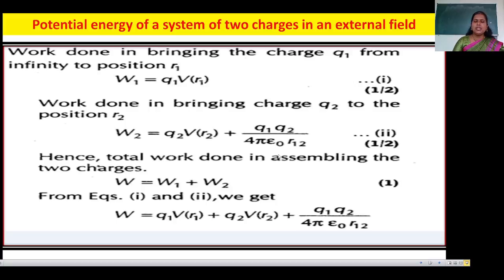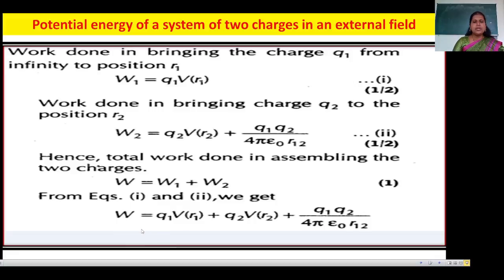The potential energy of a system of two charges we can find by applying an external field. Now the total work done in assembling the charges is W, the sum of the two work done. By using equations 1 and 2 we can write W is equal to W1 plus W2.